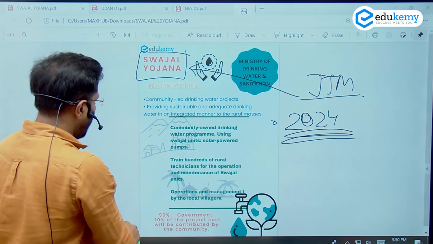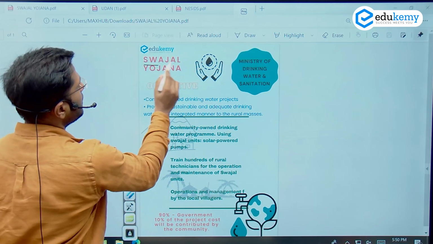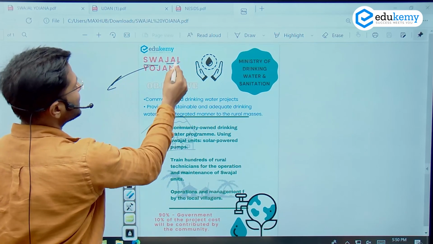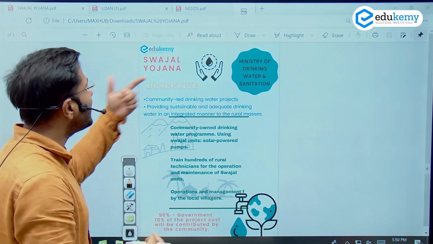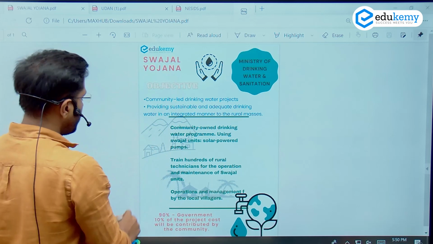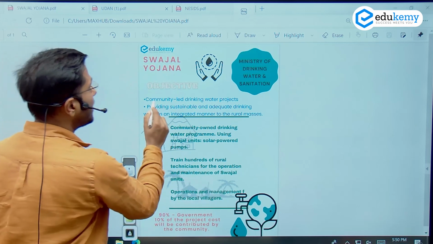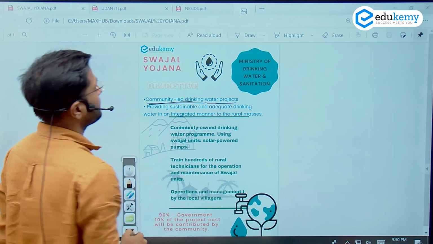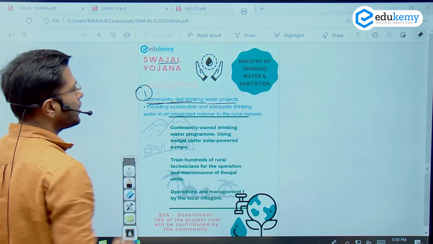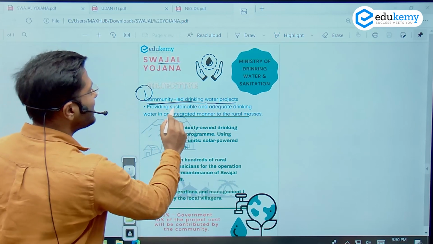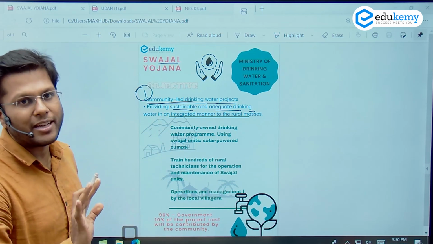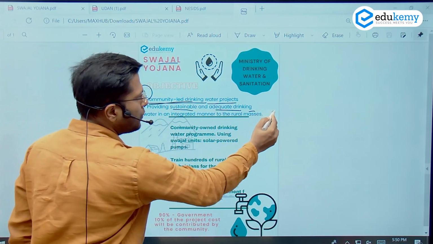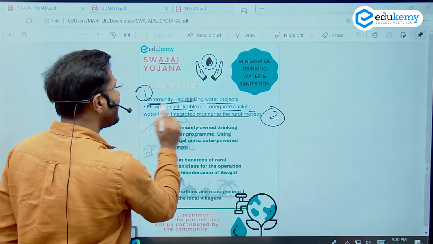Swajal Yojana, as the name itself suggests, Swajal, by myself, by ourselves, and Jal, water. So it talks about initiative of the people living in the rural area. So Swajal Yojana, the main objective is to have the community-led drinking water projects. So Swajal, community-led, this is one objective. And second, providing sustainable and adequate drinking water in an integrated manner to the rural masses. So not only to provide the water to them, but also ensure that it is community-led.